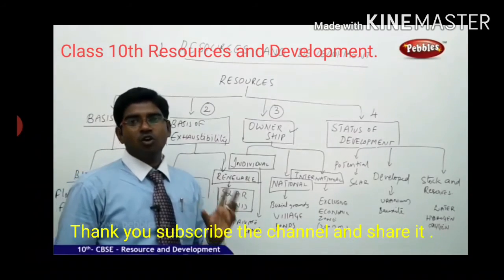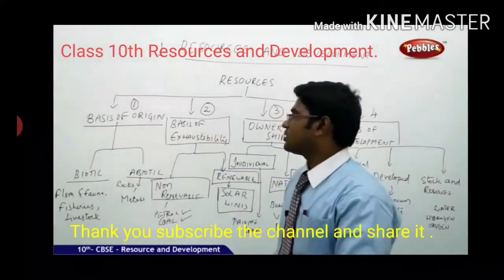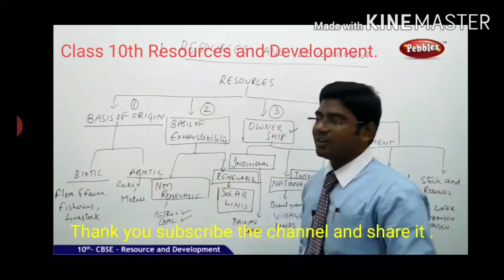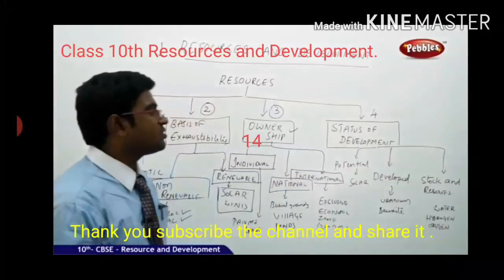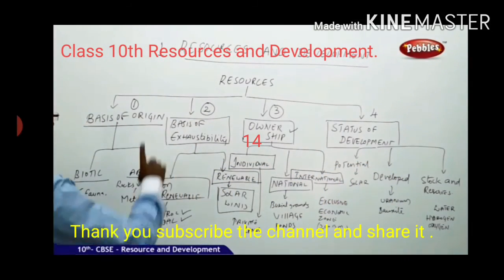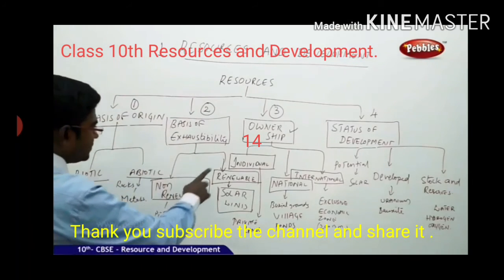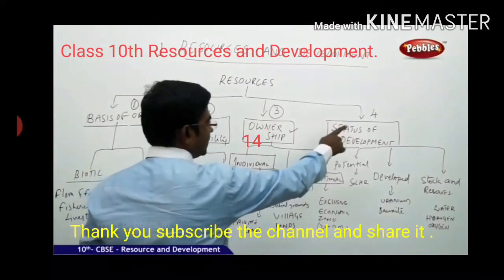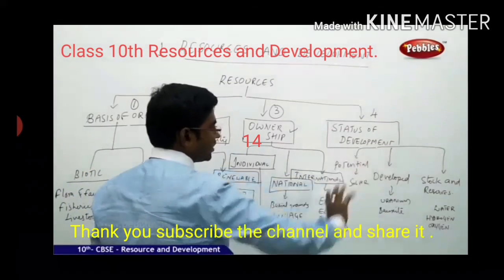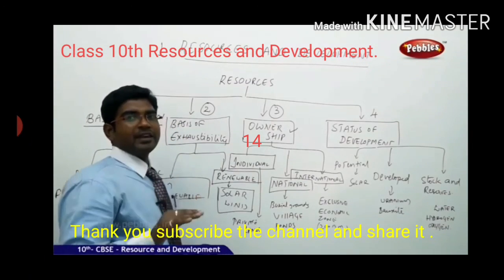That's how the division goes on. So this is the rough division of the resources available for us. Based on their availability, we have further divided them. And now let us count the total divisions that can be made for the resources: 1, 2, 3, 4, 5, 6, 7, 8, 9, 10, 11, 12, 13, 14. So they have 4 major divisions, and again re-subdivided into